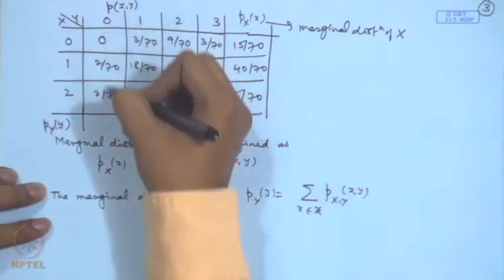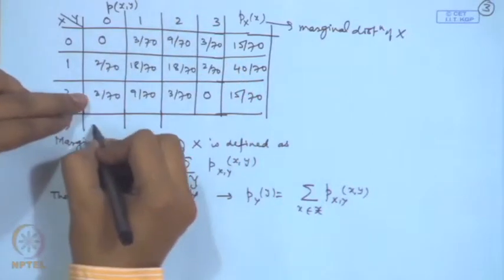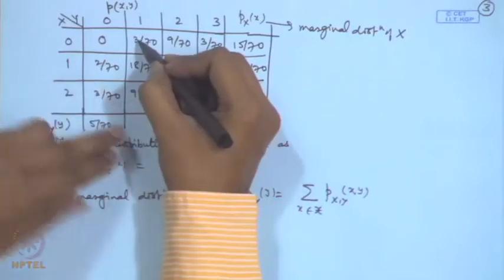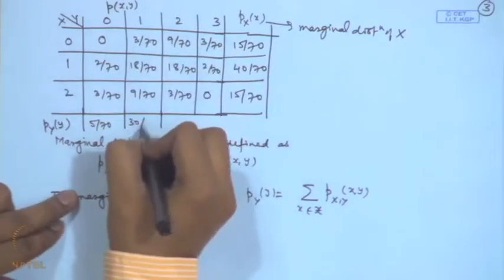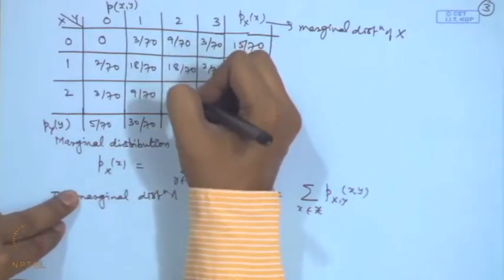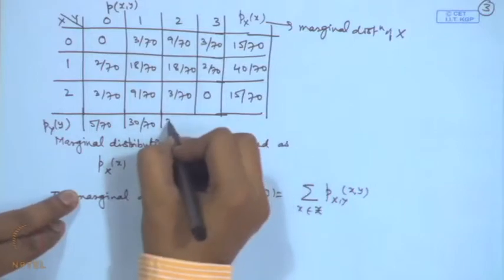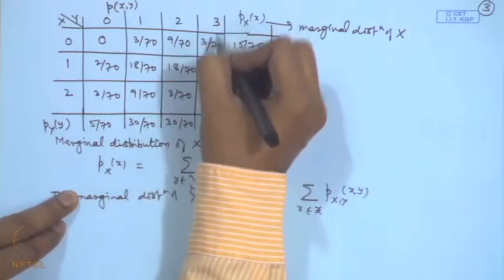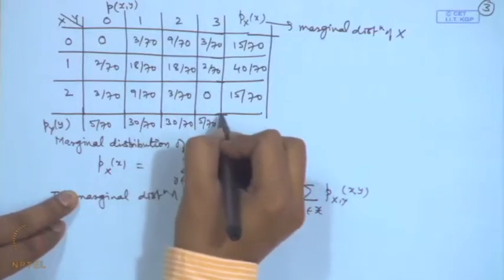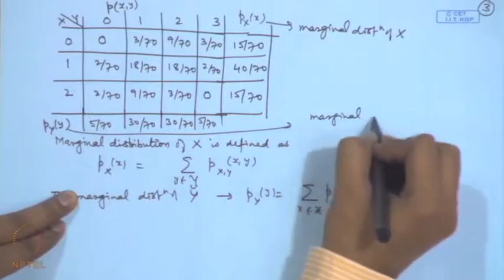For example, if we add the first column, we get the probability of y is equal to 0. So, this is equal to 5 by 70. If we add the values in the second column, we get 30 by 70. If we add in the column corresponding to y is equal to 2, we get 30 by 70, and if we add in the column corresponding to y is equal to 3, we get 5 by 70. So, this is denoting the marginal distribution of y.